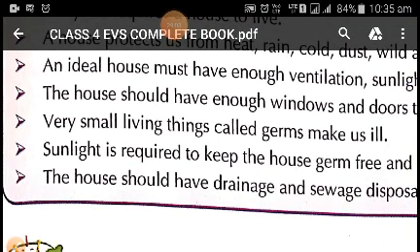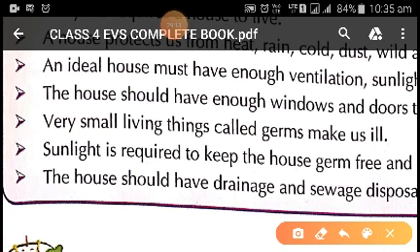Now, very small things called germs make us ill. As we discussed, germs can make us ill. So we should be very much concerned about the things needed to kill the germs or to keep us away from the germs, such as getting enough sunlight in the house, so that sunlight kills the germs. These germs are killed by the heat or warmth of the sunlight. And also we should have proper sanitation and sewage, so that these germs will not get a place to germinate.